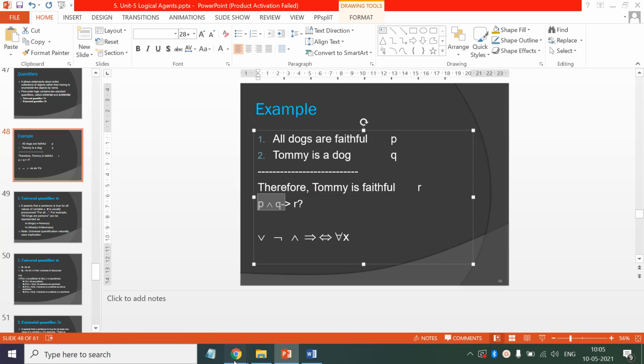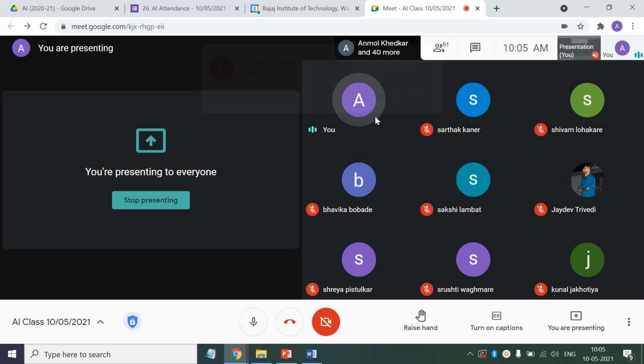No, we cannot infer that because we don't have such an inference rule in propositional logic.